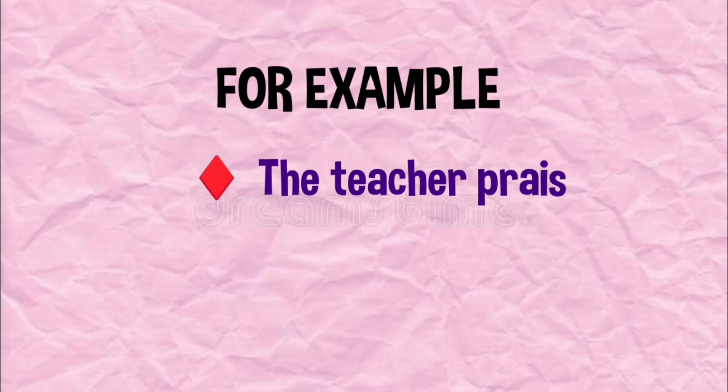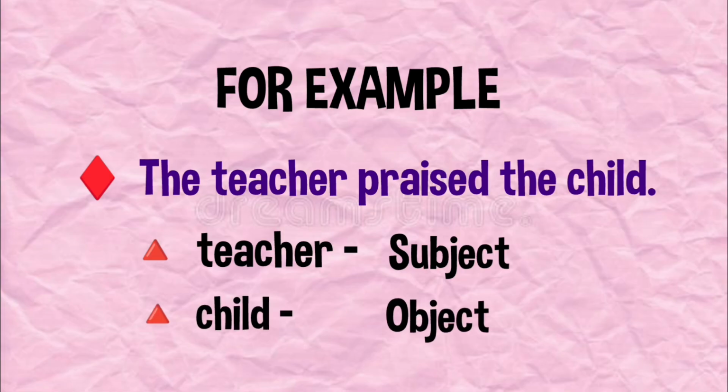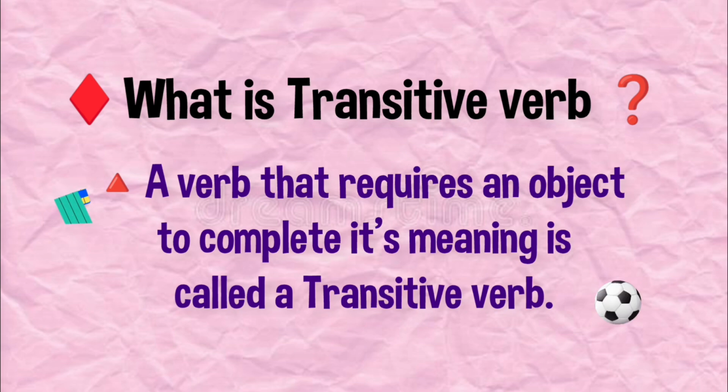फॉर एग्जाम्पल, द टीचर प्रेज द चाइल्ड, where teacher is the subject and child is the object who is receiving the action. What is transitive verb? A verb that requires an object to complete the verb. कोई काम करने के लिए अगर हमें किसी ऑब्जेक्ट की जरूरत होती है, so that is called a transitive verb.